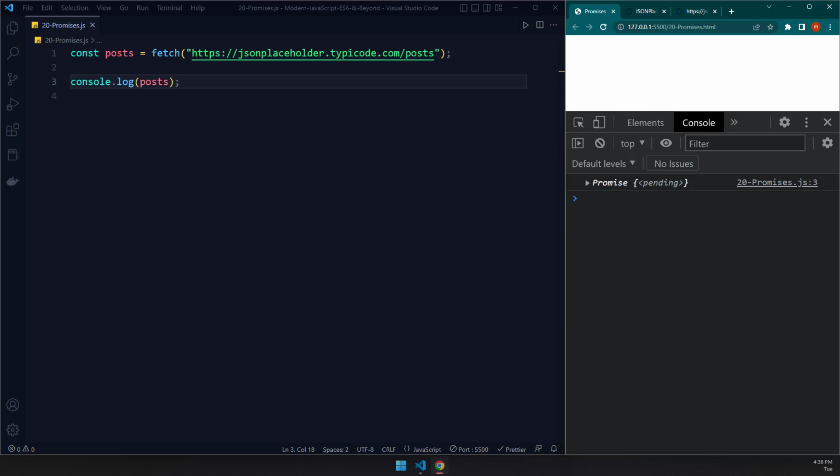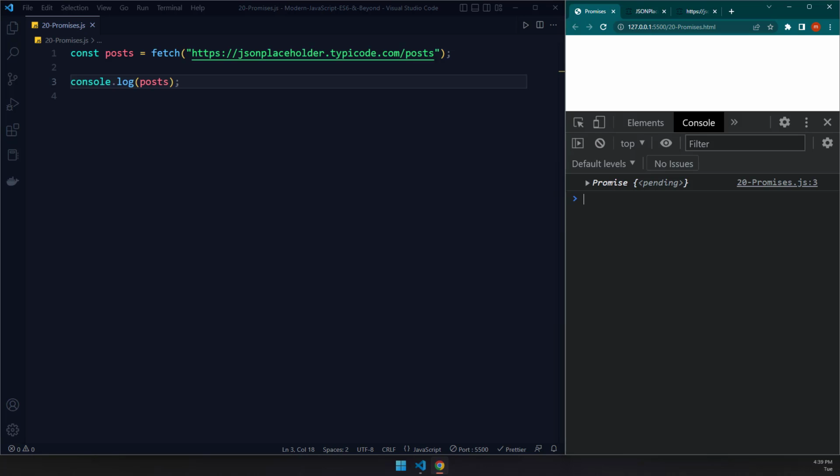Now, you need to keep in mind that any promise is in one of three states. It's either pending, and pending means it is in the initial state, it is neither fulfilled nor rejected. The other state that a promise could be in is fulfilled, and that is when you get your data. It means that the operation was completed successfully. And the third state is the rejected one. It is self-explanatory, and it means that the operation failed.